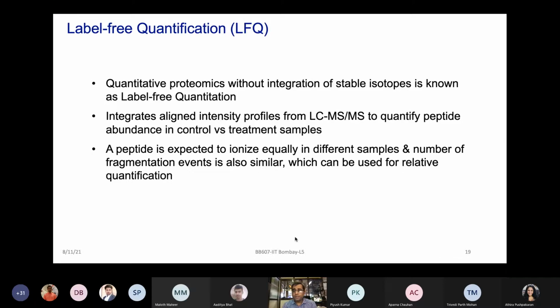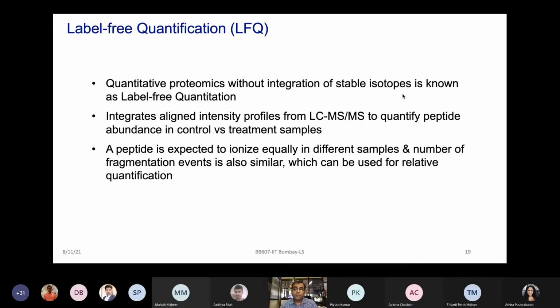So the label-free quantification idea is that you are not integrating any stable isotopes, which I showed you in the TMT case. So this becomes in many ways a very bold and very nice idea, that you don't have to buy those costly reagents and you don't have to do an external chemical reaction for labeling, and still you are planning to measure all the peptides and proteins and their quantification abundance, right? So that's a very interesting concept.